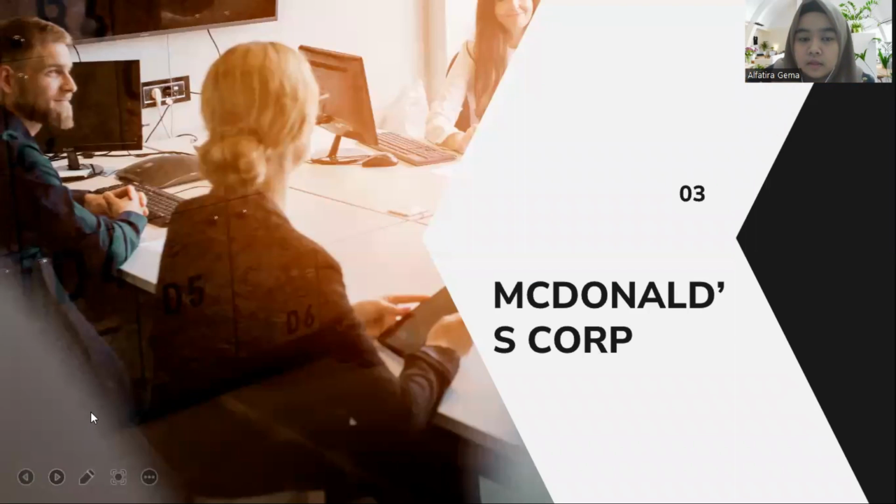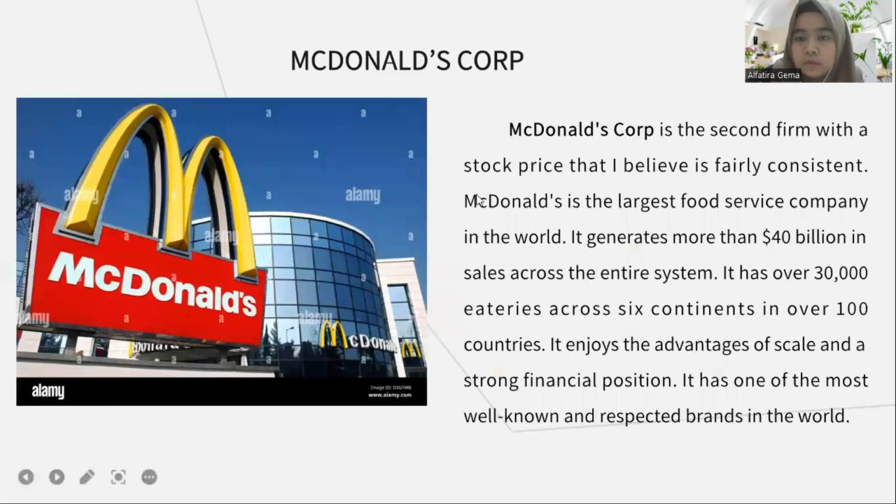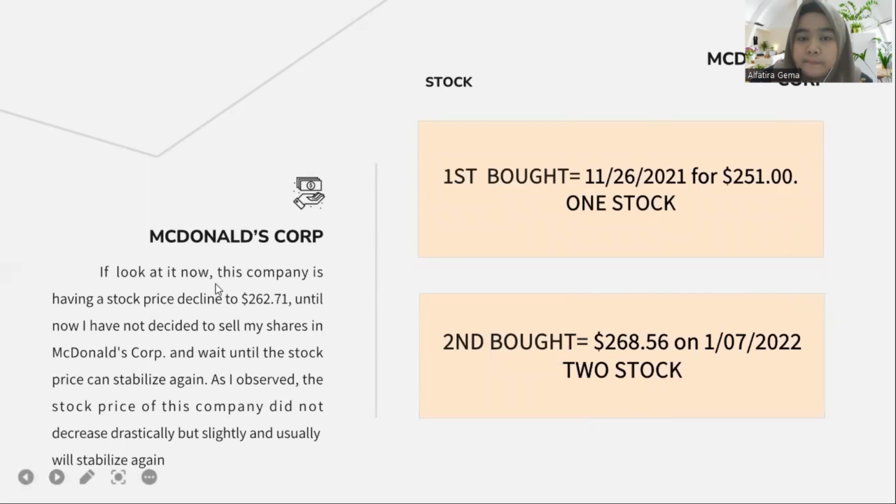So the third one is McDonald's Corp. McDonald's Corp is the second firm, with a stock price that I believe is fairly consistent, and McDonald's is the largest food service company in the world. I bought the first stock in McDonald's Corp at a price of 251 for one stock on November 26, and because the price of the stock continued to increase, I decided to buy two more stocks at a price of 268.56 each on January 7.